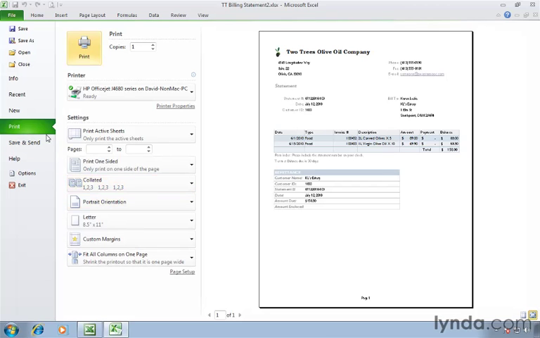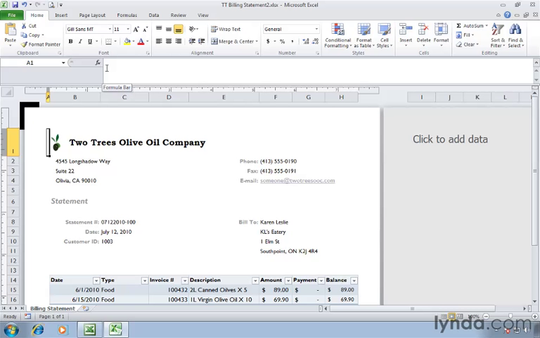And just as we saw in Excel 2003, pressing Enter would be the same as printing this spreadsheet. Notice the Print button is highlighted. And if we press Escape, it also closes up the print view that we were just looking at in Backstage View and takes us back to our actual spreadsheet. So those commands are identical. You also have some additional commands here, though, in Excel 2010 that you didn't have in Excel 2003.